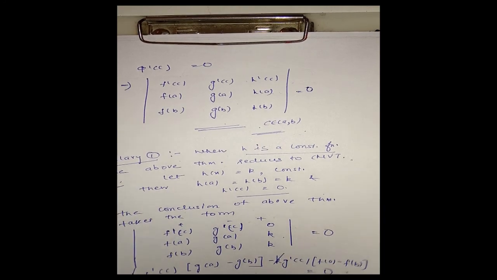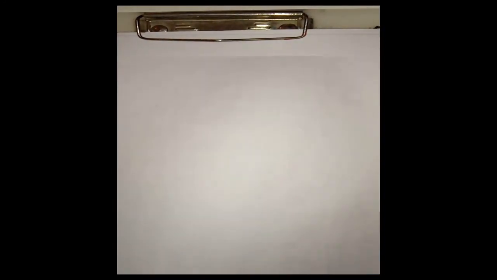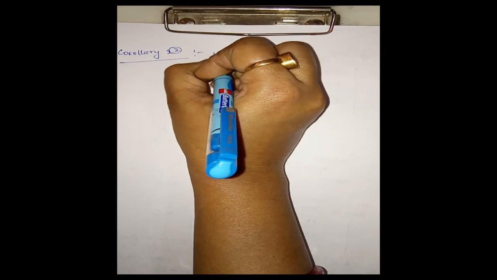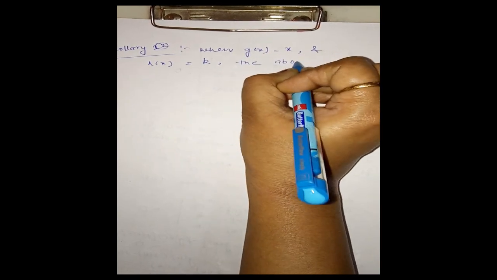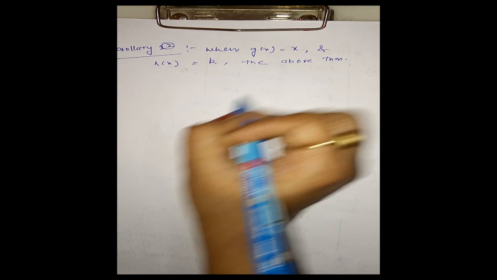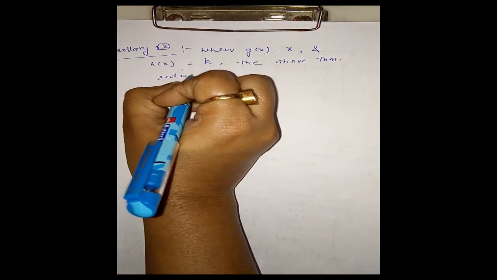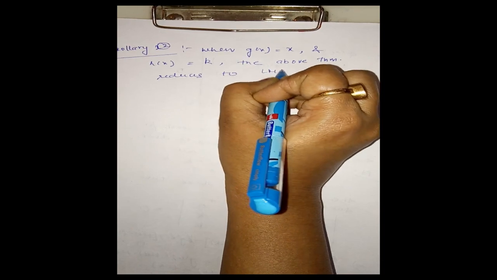The next corollary to this generalized mean value theorem, corollary 2: when g(x) is equal to x and h(x) is a constant k, the generalized mean value theorem reduces to Lagrange's mean value theorem, LMVT.